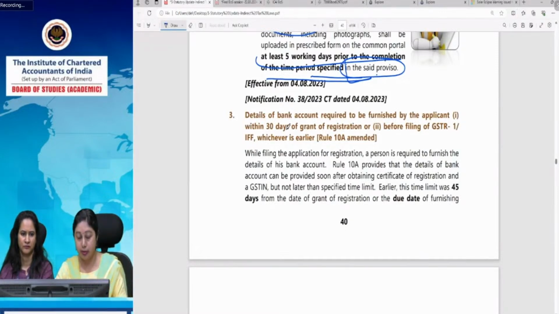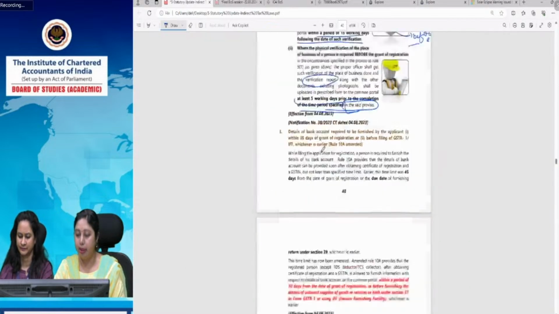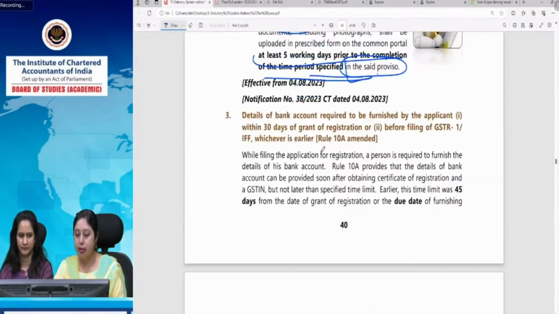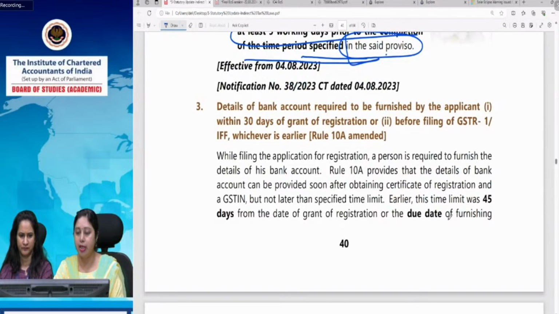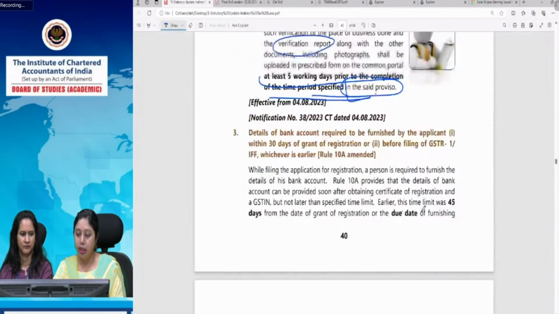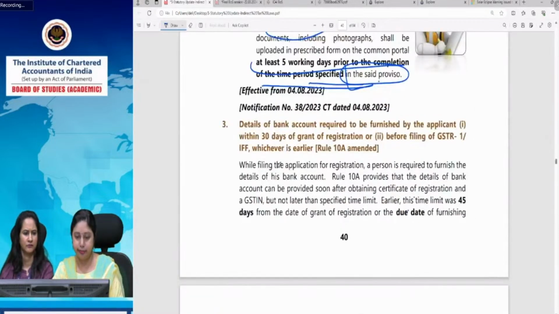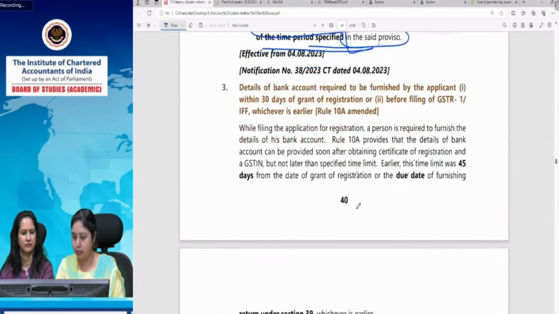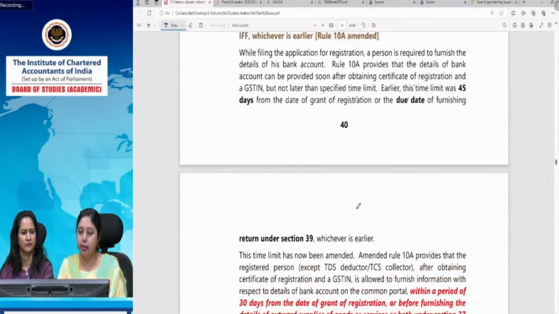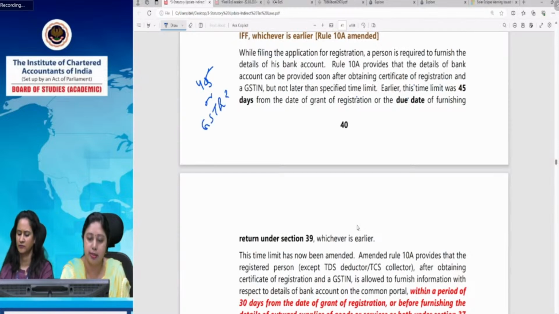The registration might get suspended. But this time limit, earlier 45 days, has been reduced to 30 days. Earlier, this time limit was 45 days or the due date for filing GSTR 3B.